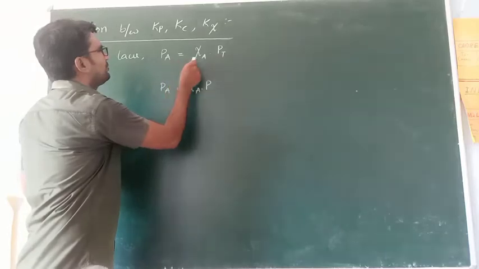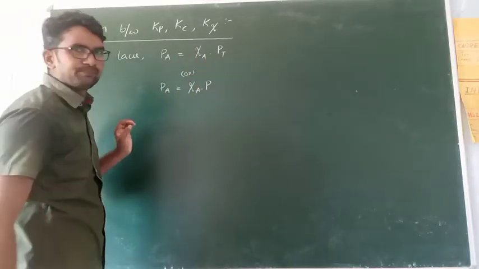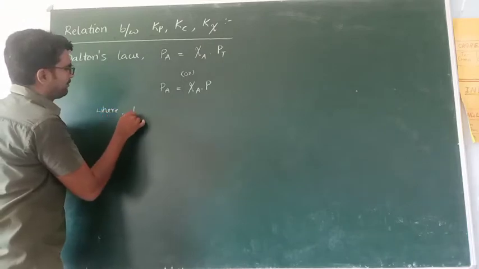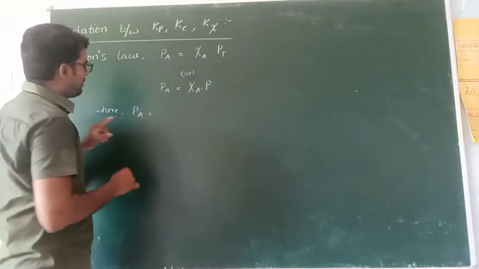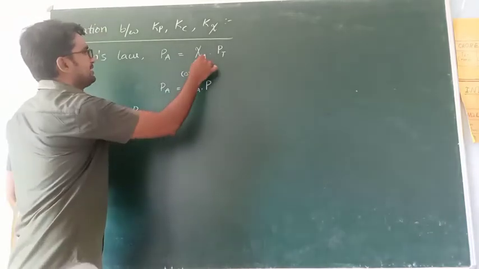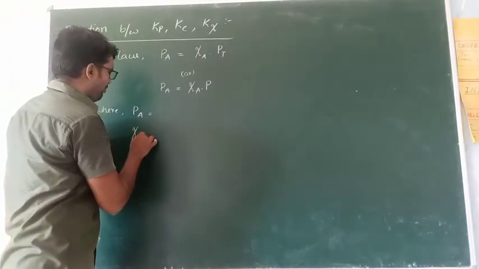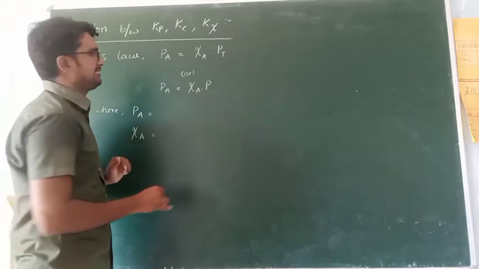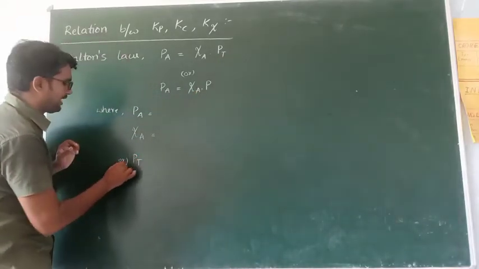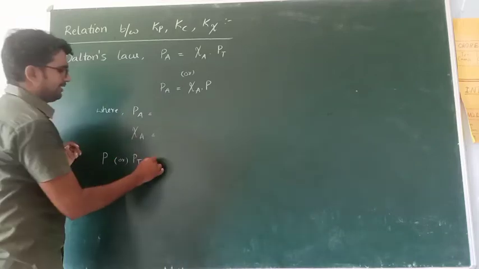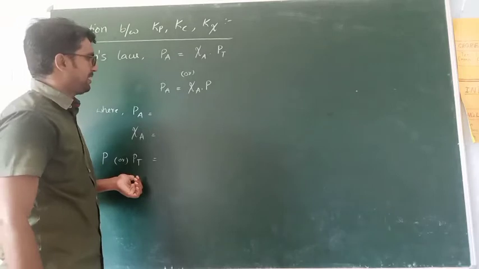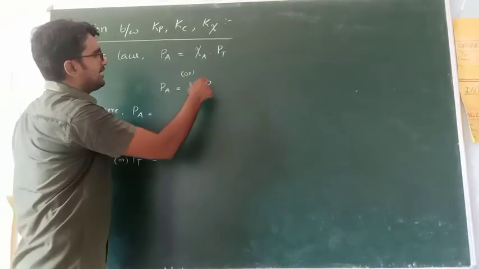Pa is equal to psi A into Pt, where Pa is equal to partial pressure of gas A, psi A is equal to mole fraction of gas A, Pt or P, sometimes we use only capital P, this is equal to total pressure. So Pa is equal to psi A into P.